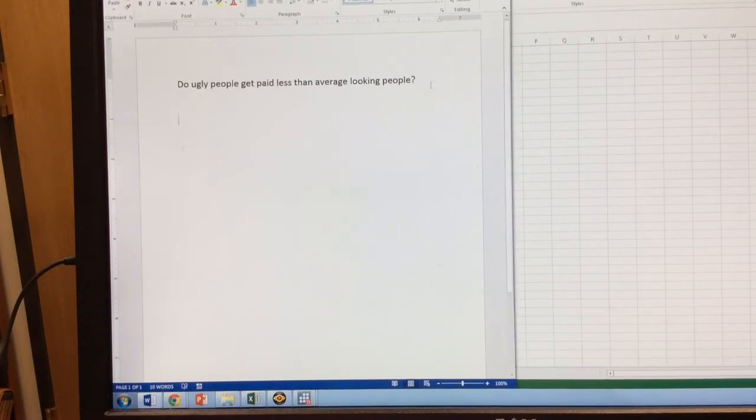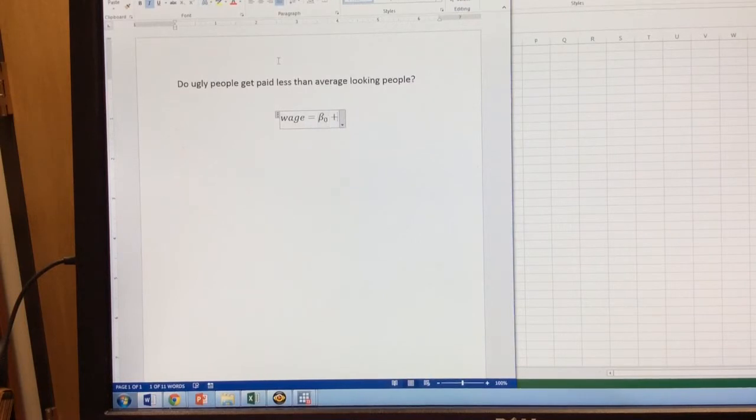So let's go ahead and write out the model that we want to look at. We want to ask, do ugly people get paid less? Our outcome is wage, the wages they get, equal beta naught.